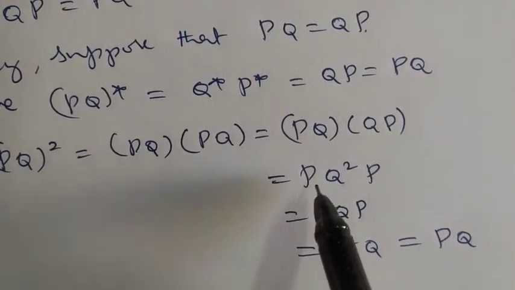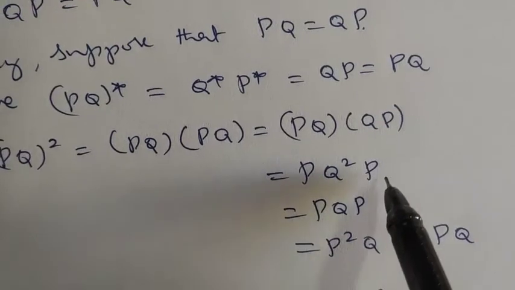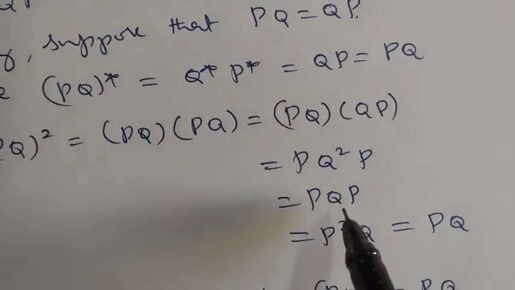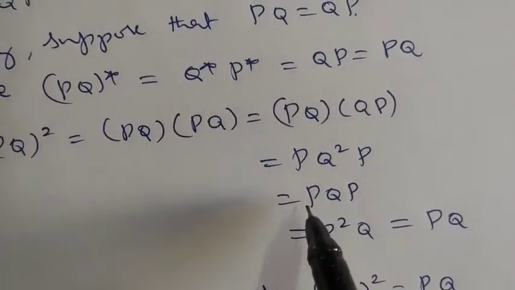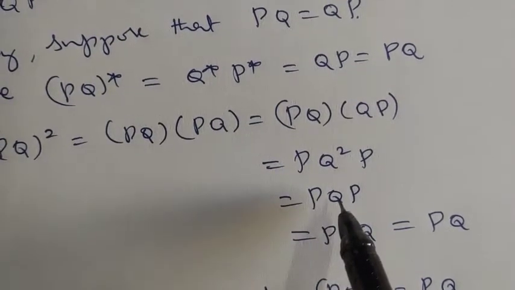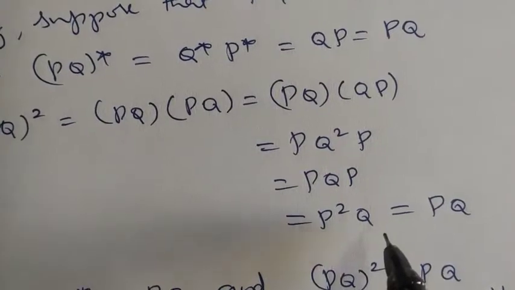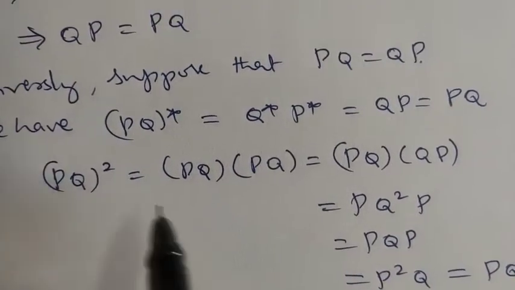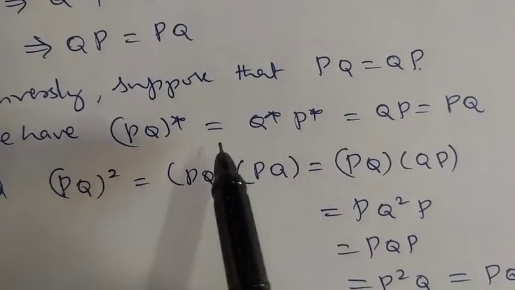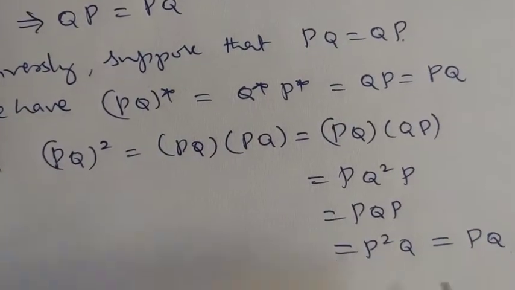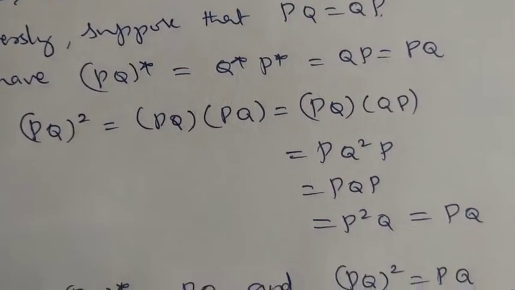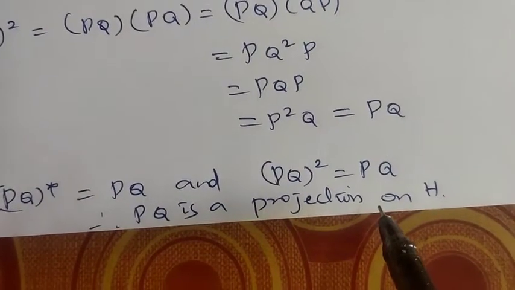So this is equal to P into Q square into P, but Q square is Q, so PQP. Again, PQ is QP, so QP can be written as PQ, so P square into Q, so PQ. That means (PQ) whole square is PQ. So (PQ) star is PQ as well as (PQ) square is PQ, meaning what can you say? PQ is a projection on H.